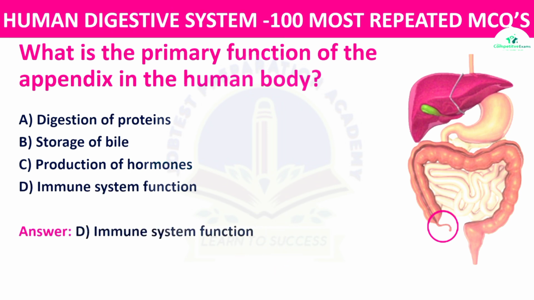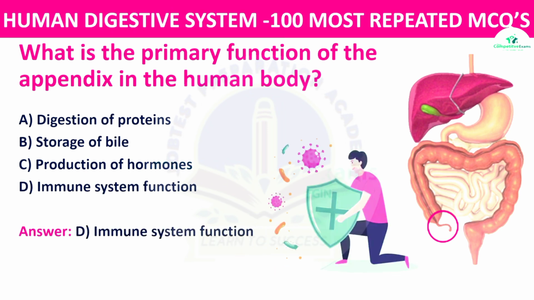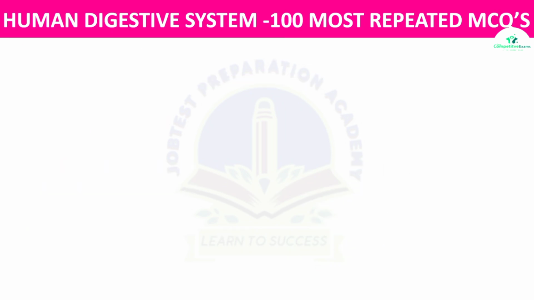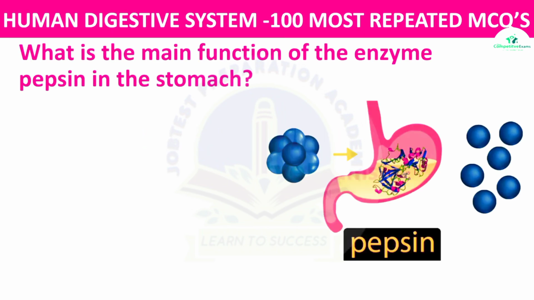The right answer is immune system function. The appendix plays a role in the immune system, containing lymphoid tissue that contributes to immune responses. Next question. What is the main function of the enzyme pepsin in the stomach?